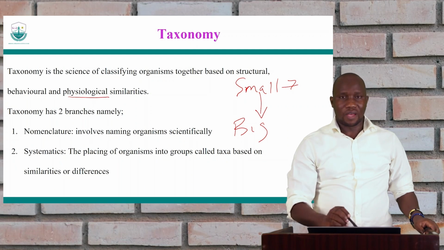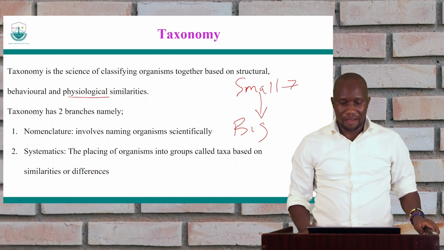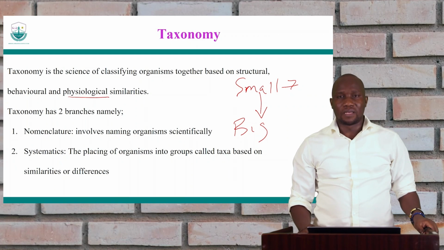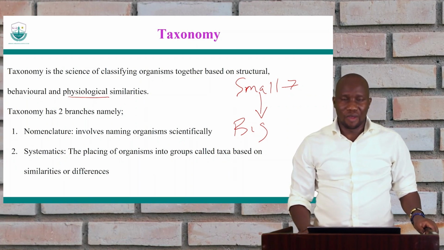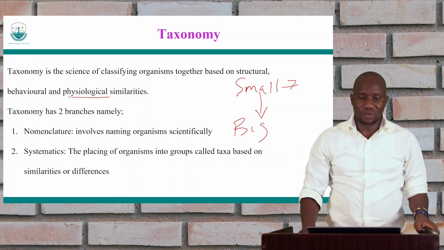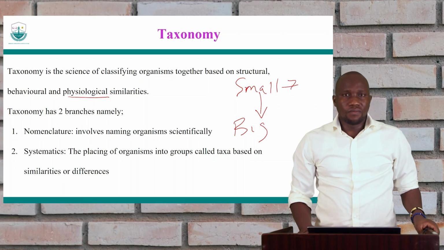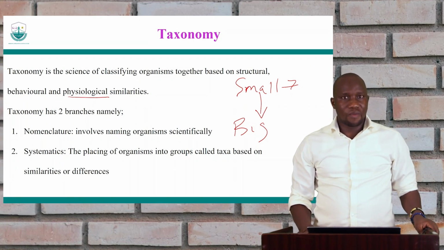So the science of classifying all these organisms based upon their physical, behavioral, physiological or biochemical similarities is what we call taxonomy. Taxonomy has two branches.